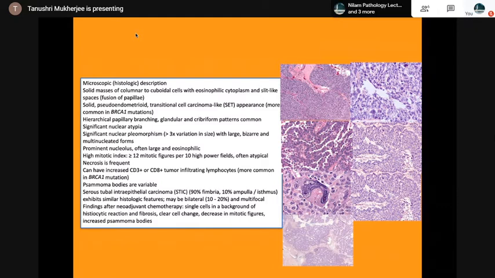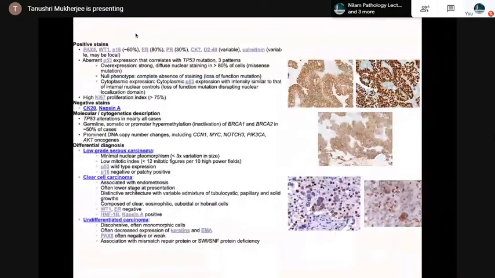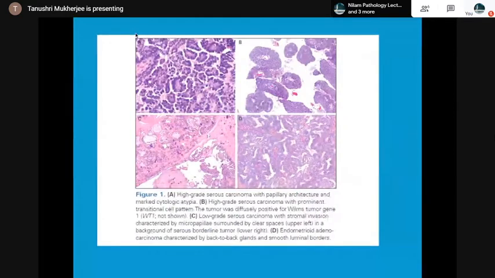The positive stains, immunohistochemistry: you see P53, PAX8, WT1, CK7 is positive, negative for CK20 and napsin A. Differential diagnosis could be a low-grade serous, clear cell carcinoma or undifferentiated carcinoma. This is a high-grade serous carcinoma with papillary structure, and the C microphotograph is a low-grade serous carcinoma. You can make out the nuclear characteristics. And D is an endometrioid adenocarcinoma. So when you compare this picture, you'll be able to diagnose the epithelial tumor correctly.